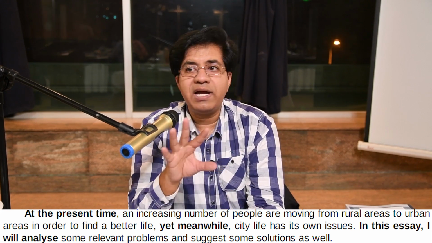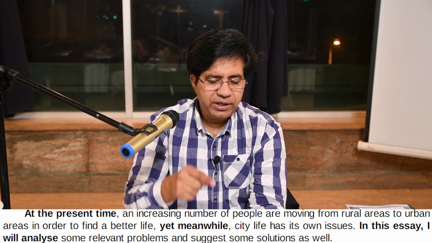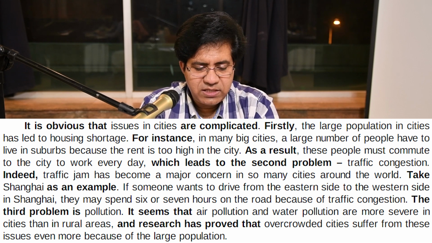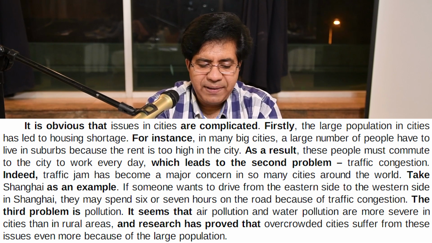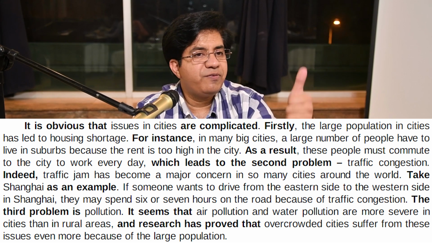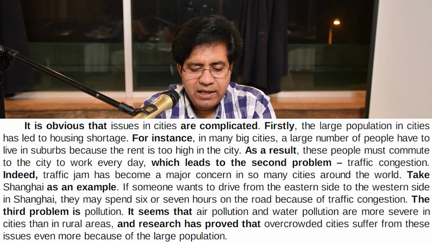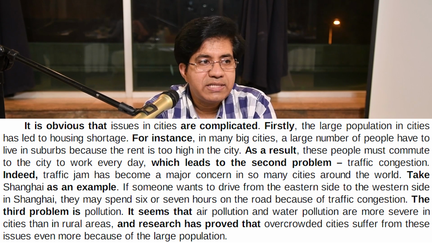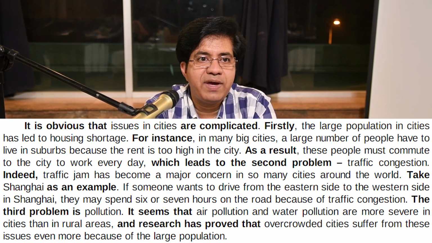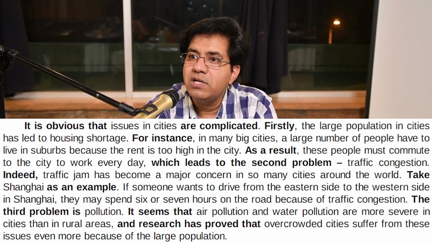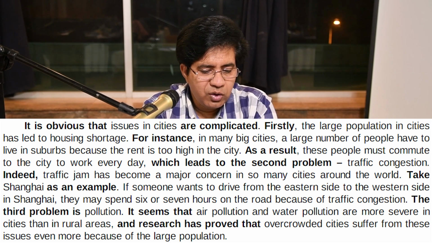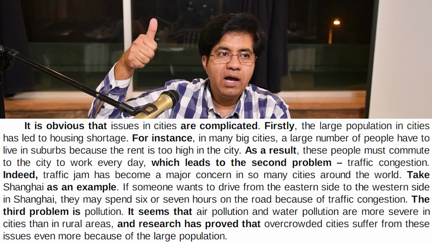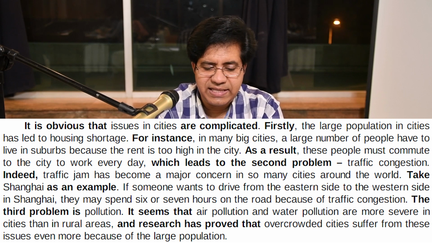Is this first paragraph clear to everyone? Now, in the next paragraph, we've got all the problems. It is obvious that issues in cities are complicated. Firstly, after that you will write the first problem. The large population in cities has led to housing shortage. See that? Housing shortage. If you want to buy a house, it's very expensive. If you want to even rent a house, that is even more expensive, right? So, housing shortage. For instance, now what is problem number 1? Housing shortage. For instance, that is the example.